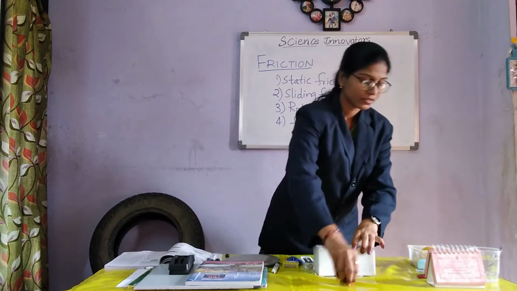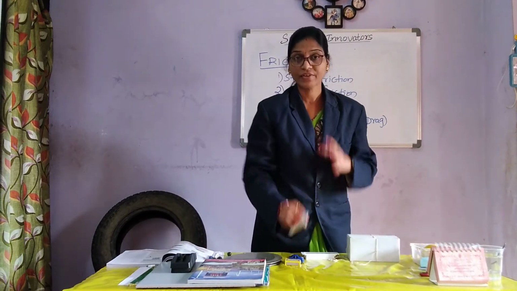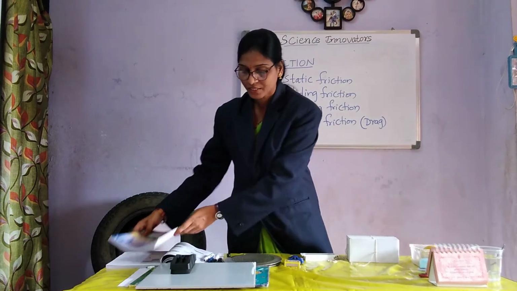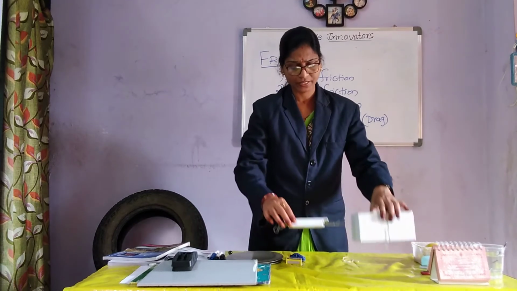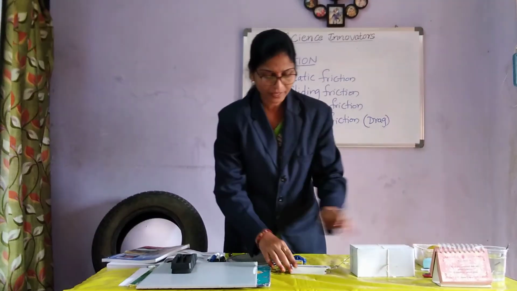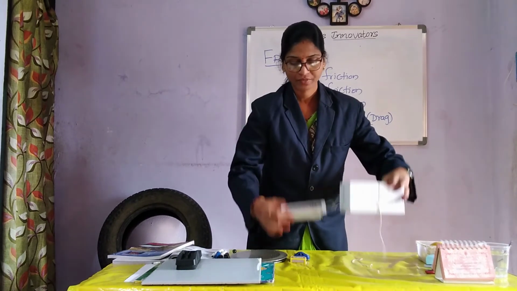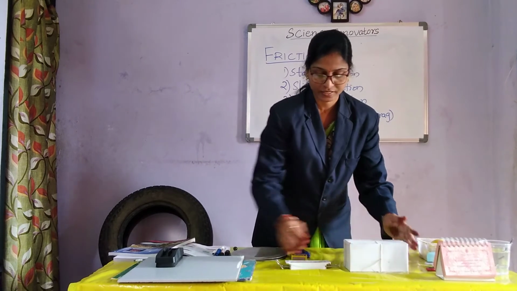Next we'll see how this friction is present, where it is present, and where it is not present, with an example. I'll show you one example here. This is a spring balance which you are seeing here. I want to move a heavy body or box which is kept in the horizontal direction like this.